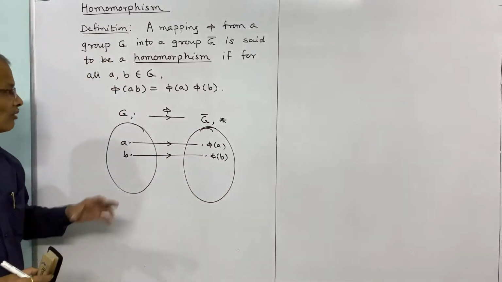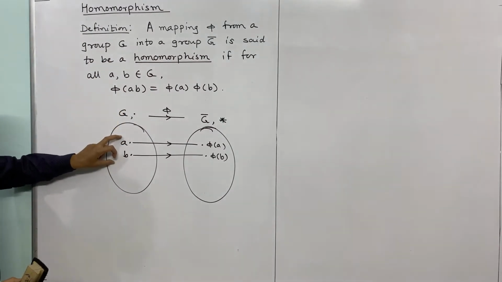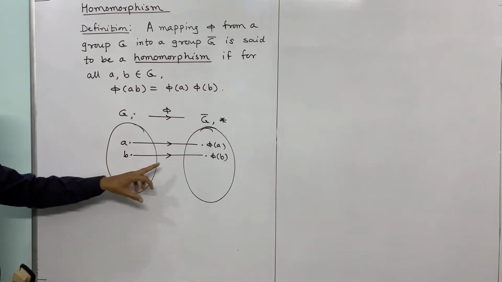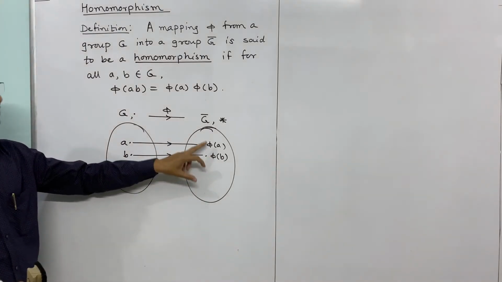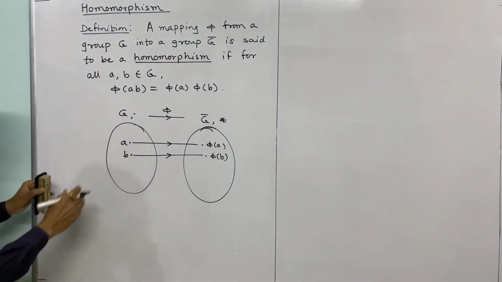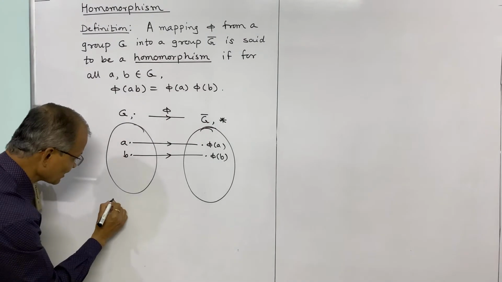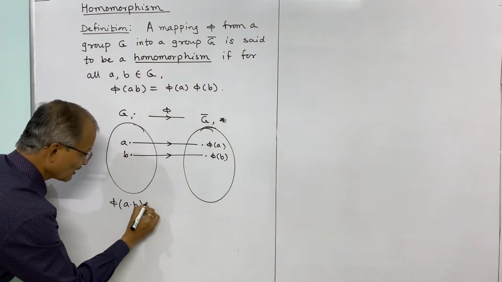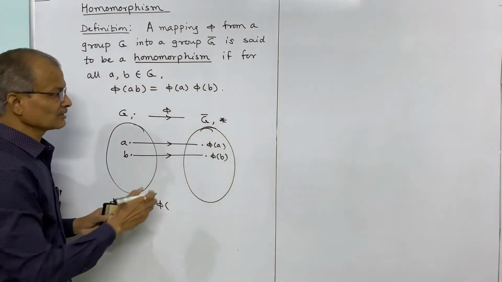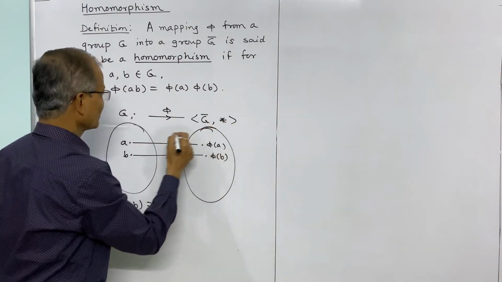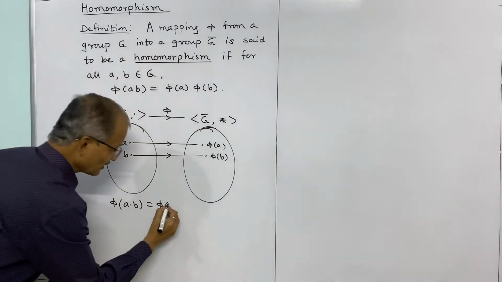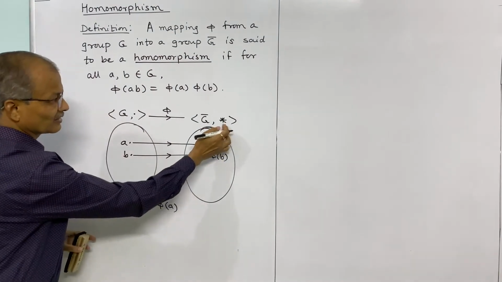Now the property of homomorphism is: phi, the image of this product A and B, is equal to the product of their images, phi A into phi B. And if the operations are different, then here we will have phi of A dot B is equal to, but on this group G bar the binary operation is star, we have considered, and here it is dot, and thus the product will be defined with this binary operation.